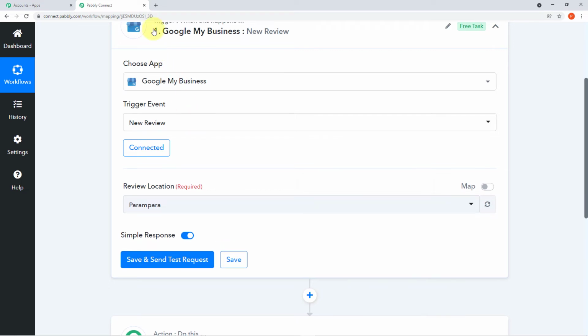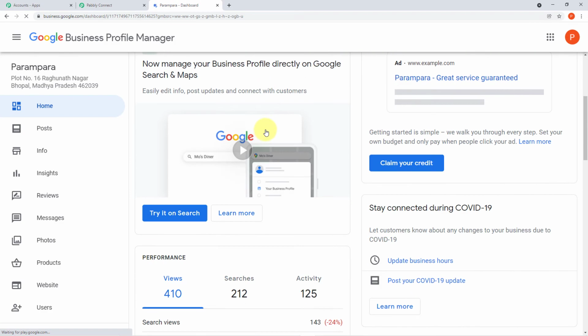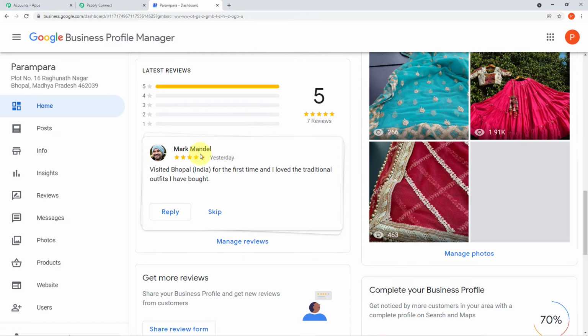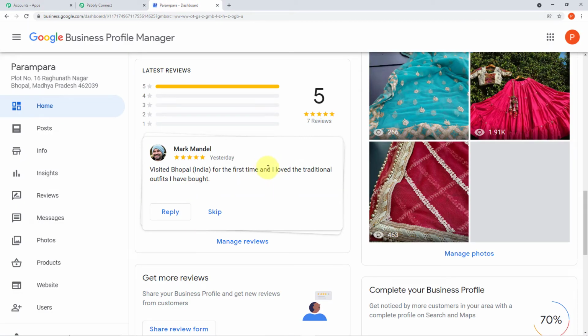Let me first show it to you. Let me take you to my account, to my business profile, and let me show you the latest review I have received for my boutique. So here is the review by Mark Mandal, who says visited Bhopal, India for the first time and I love the traditional outfits I have bought. Now the details of Mark Mandal, the comment and the rating he had given to us will be captured here because this is the latest review. This is the last review which has been updated for my boutique yesterday.